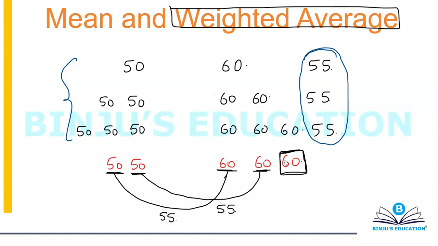This is what is meant by weighted average. I'm going to give you the formula also, but I hope this concept is clear. When you talk about weighted average, the average tends to shift towards that observation which has a higher frequency. This is basically what it means.